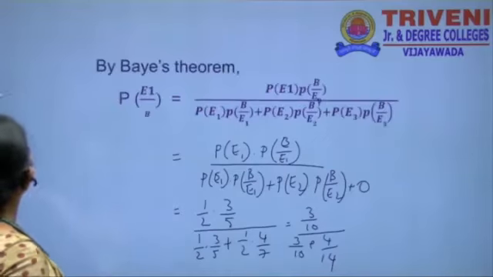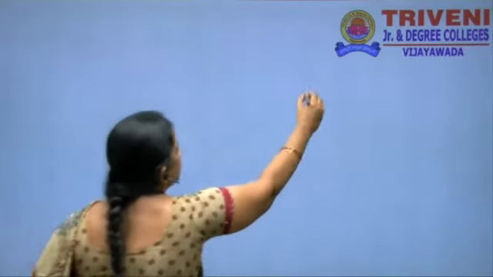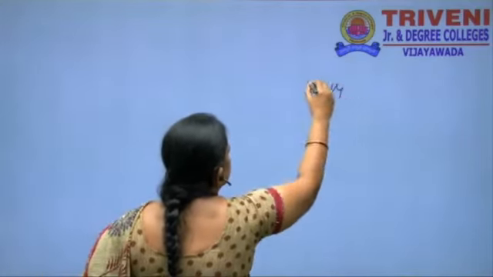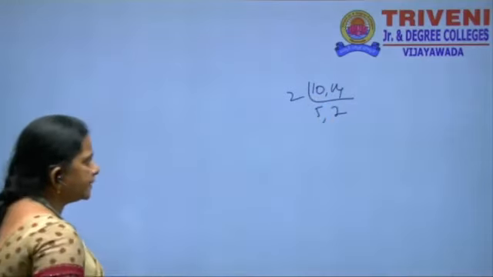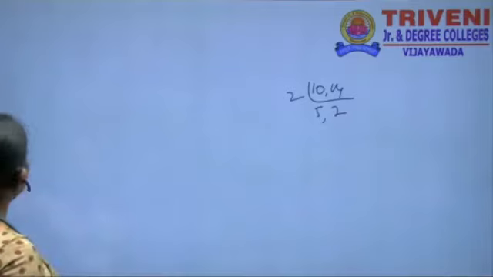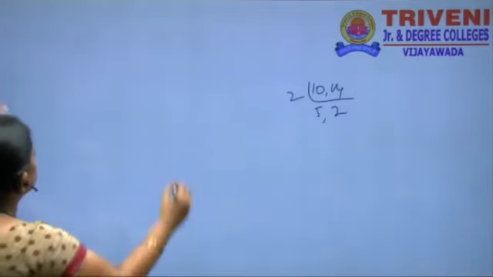Take the LCM of 10 and 14. Here 2 5s are 10, 10 7s are 70, that is 3 by 10.